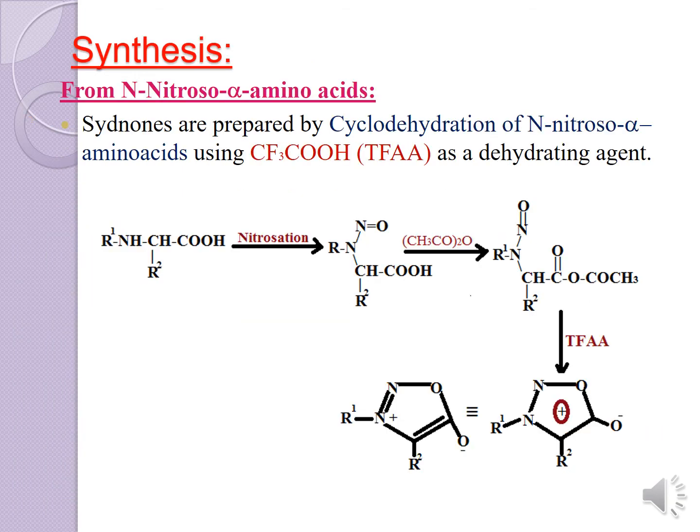Then, moving on to the synthesis part, you can study the NMR and IR from N-nitroso alpha amino acid. Here we are taking the amino acid. First we take the amino acid, and then if we do the nitrosation, we synthesize the nitroso alpha amino acid. Nitrosation means you are taking HNO2, nitrous acid, that is, in the presence of HNO2.